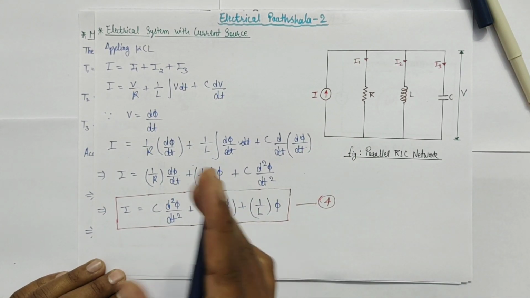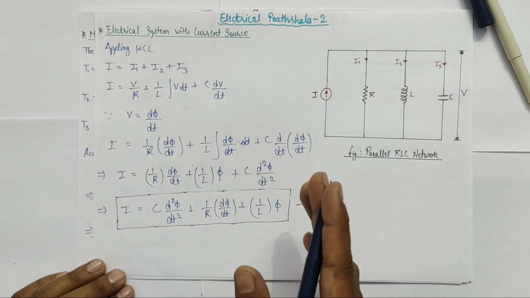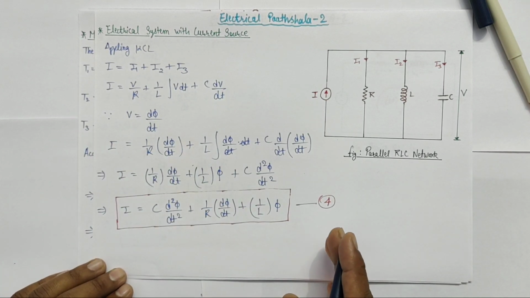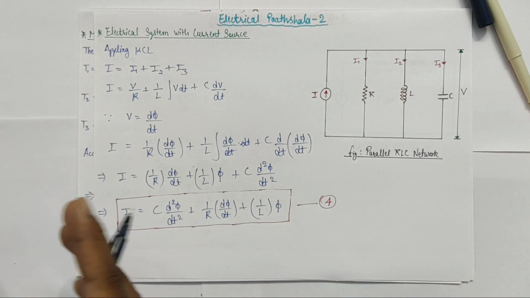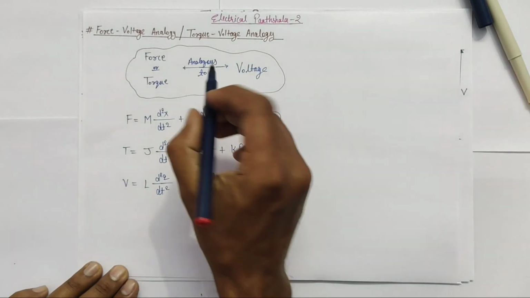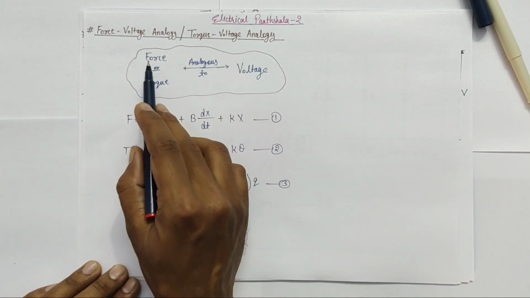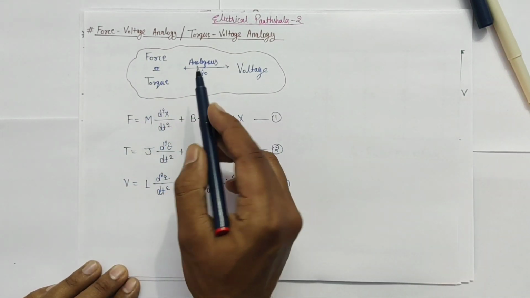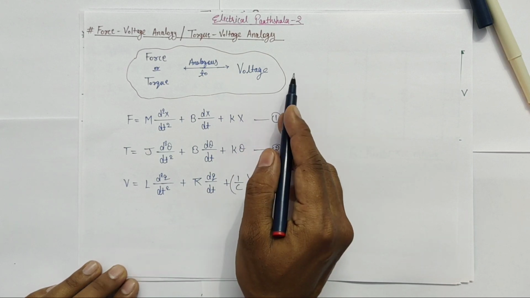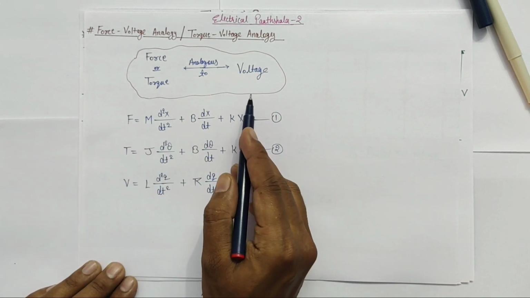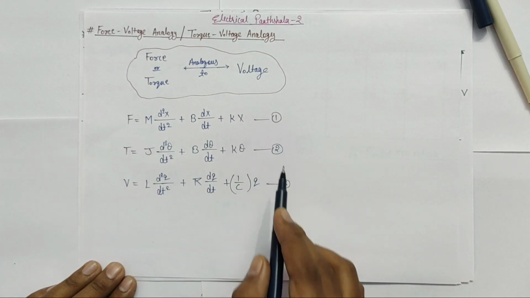Now to write these analogies and to establish analogous terms between mechanical and electrical systems, we will compare the 4 equations that we got till now. So let's first write force voltage analogy and torque voltage analogy. In force voltage and torque voltage analogy, force or torque of mechanical system is assumed to be analogous with voltage of the electrical system. To write these analogies, we will compare equation number 1, 2 and 3.